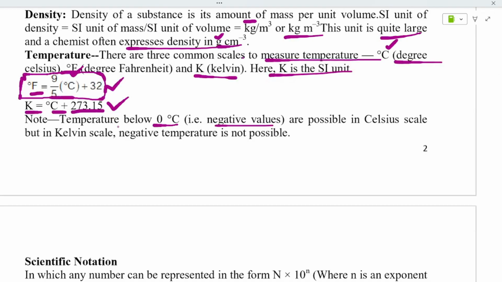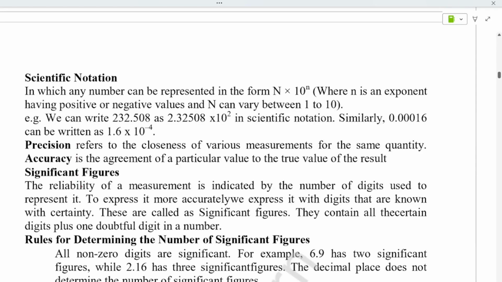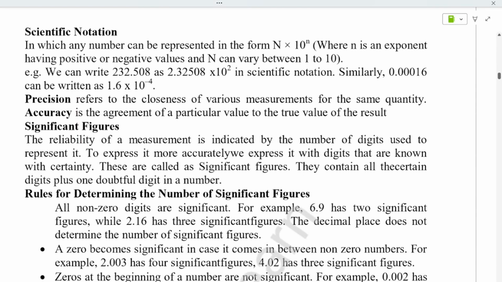Next concept, if you come, is scientific notation. It is one of the most important questions for the board exam also. It is nothing but a number in which any number can be represented in the form of N into 10 power n. Here it is small n, here it is capital N. Let's see what are those small n and capital N.